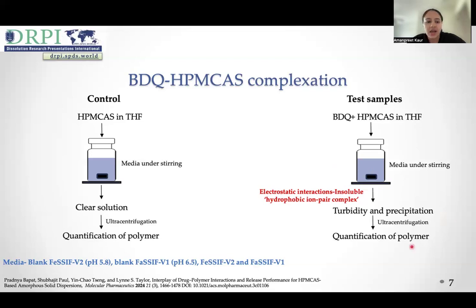This was because both drug and polymer are ionized at pH 5.8 and 6.5, and due to electrostatic interactions, they form a hydrophobic ion pair complex. This insoluble residue was separated using ultracentrifugation and was analyzed in FTIR. The supernatants were analyzed for polymer concentrations.